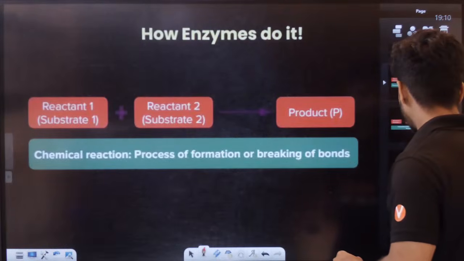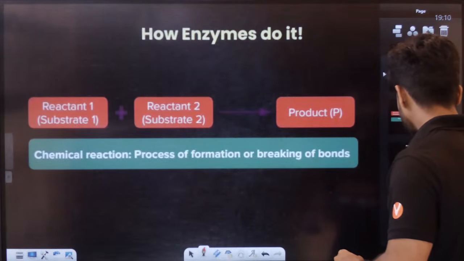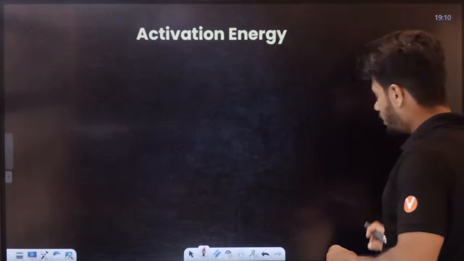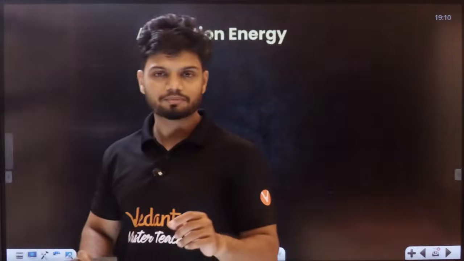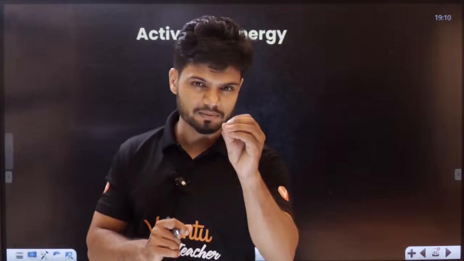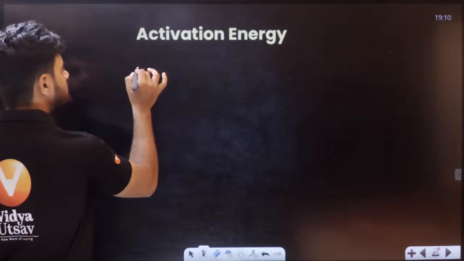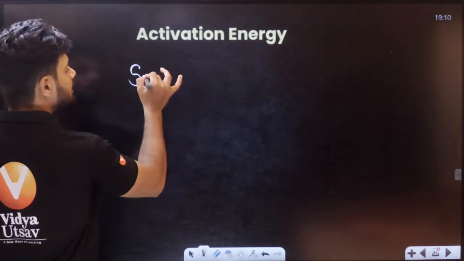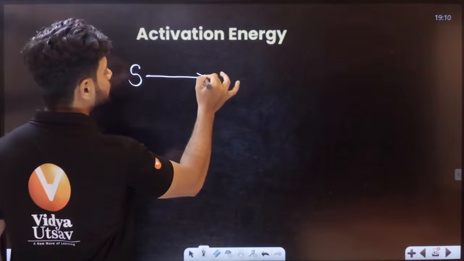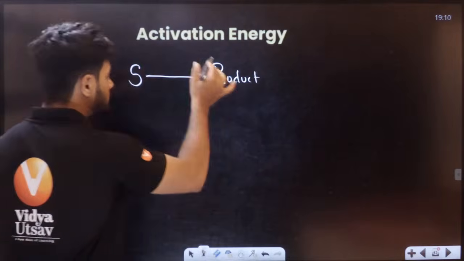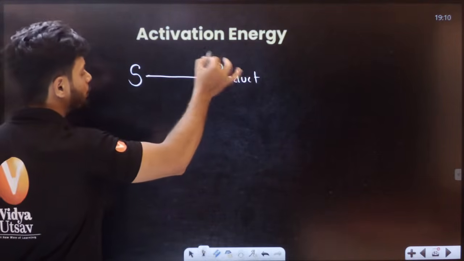Now I want all of you to understand there is something called activation energy. Before you solve the mystery behind it, let's understand activation energy. A very simple concept. I have a substrate. This substrate will turn into the product.